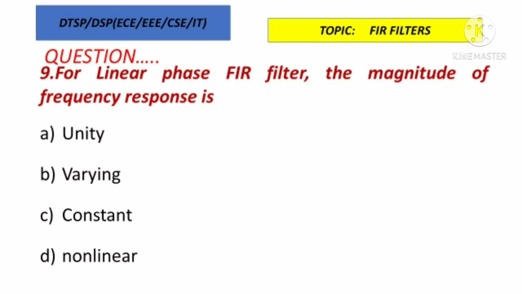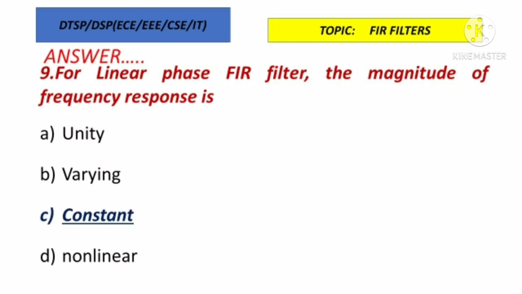For a linear phase FIR filter, we know it has constant phase delay and group delay. The phase delay and group delay will be constant. Now, how will the magnitude of the frequency response be? The magnitude will also be constant. So option C is the correct answer. For a linear phase FIR filter, the magnitude of the frequency response is constant. It is not nonlinear, unity or varying. It is only constant.